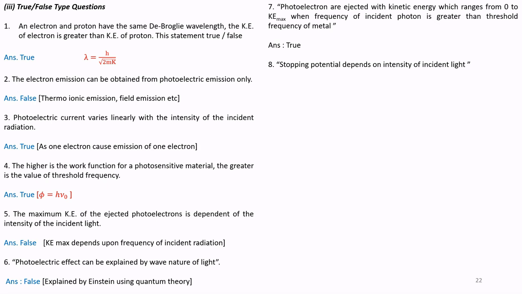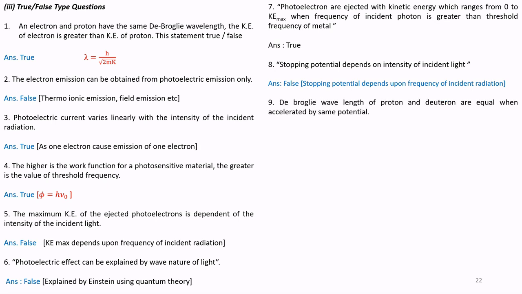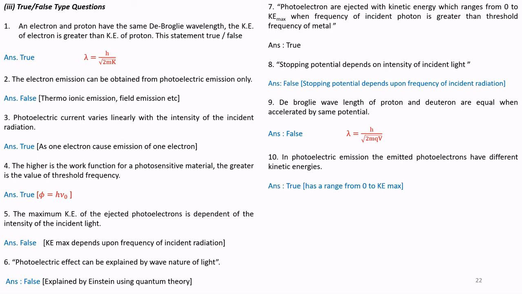Question number 8. Stopping potential depends on intensity of incident light. False. Stopping potential depends on frequency of the incident radiation. Question number 9. De Broglie wavelength of proton and deuteron are equal when accelerated by same potential. It is false. Question number 10. In photoelectric emission, the emitted photoelectrons have different kinetic energies. True, as it ranges from 0 to KE max.